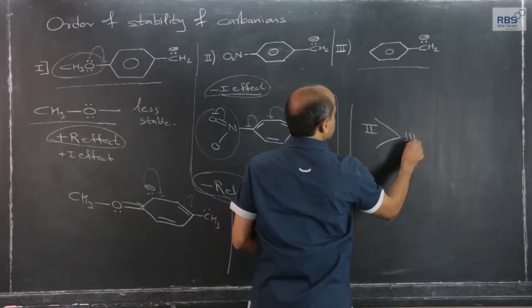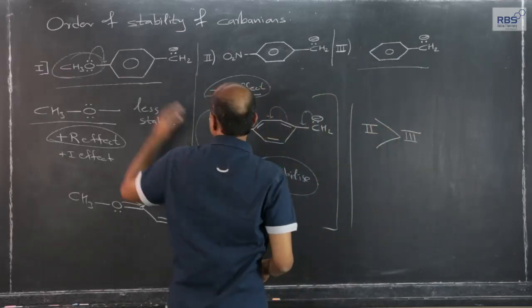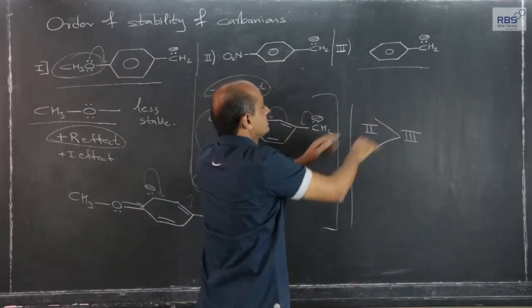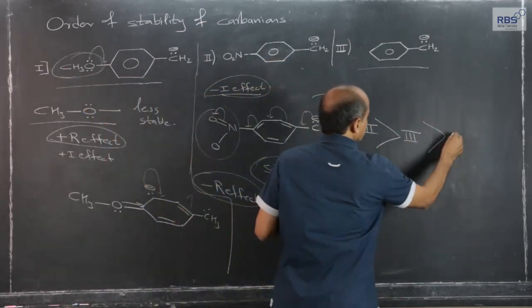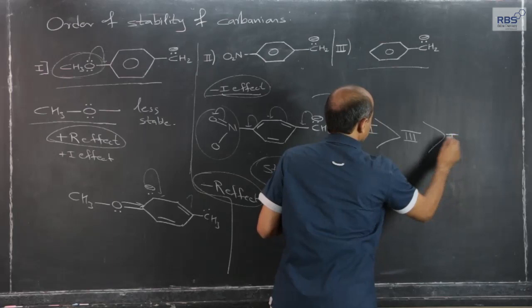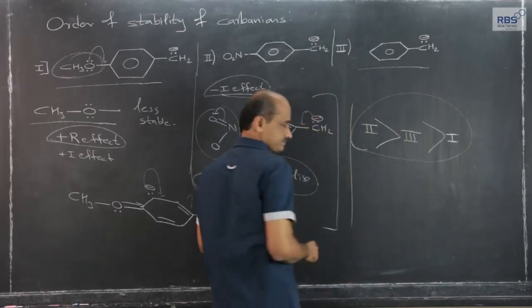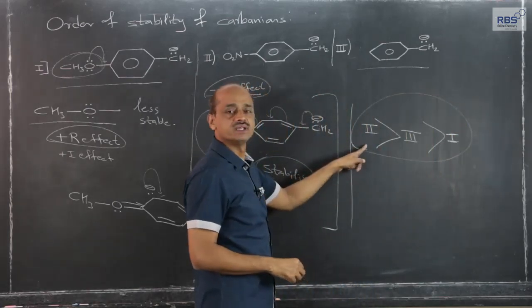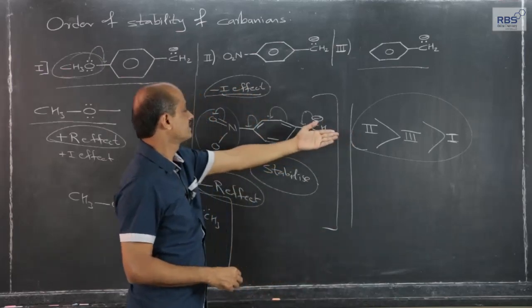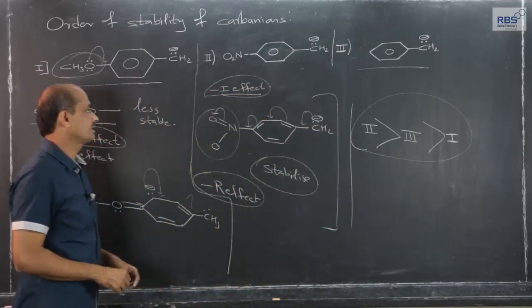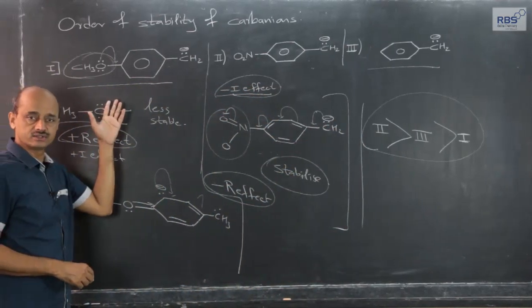Then comes this one in the middle, because this one is less stable, as it increases the electron density. So, it will be the last option. So, among the multiple choice options, this will be the correct order of stability of carbanions in this case.